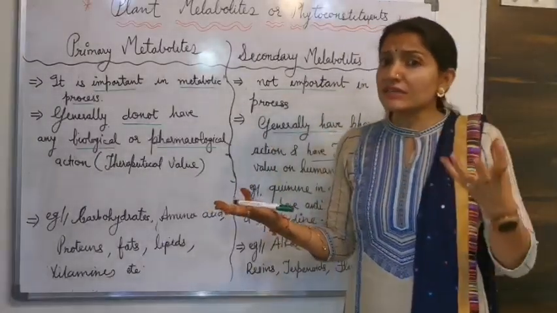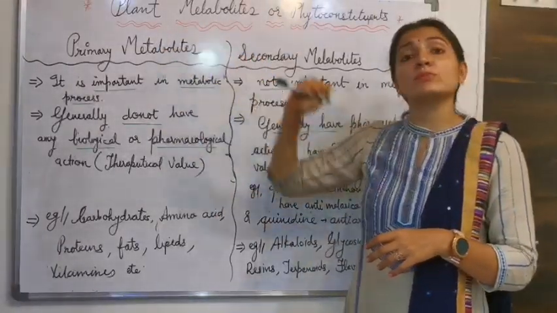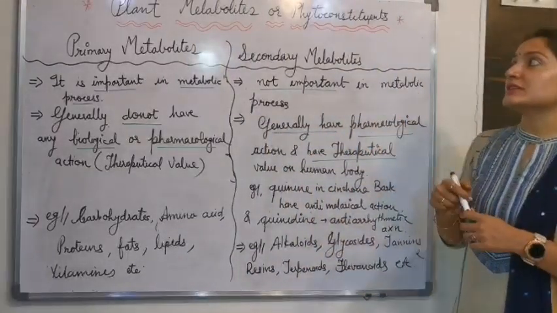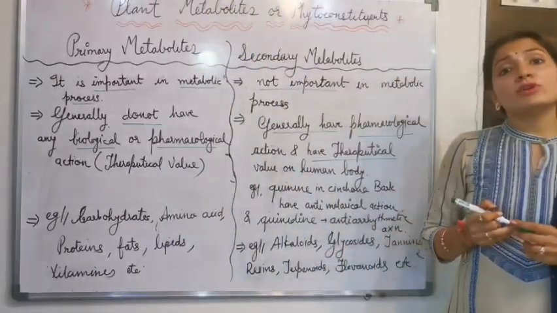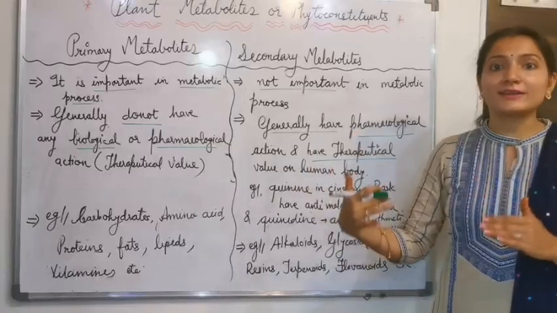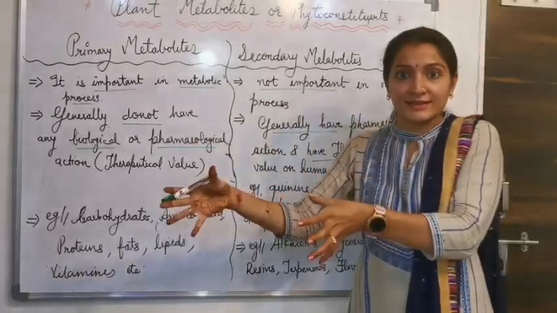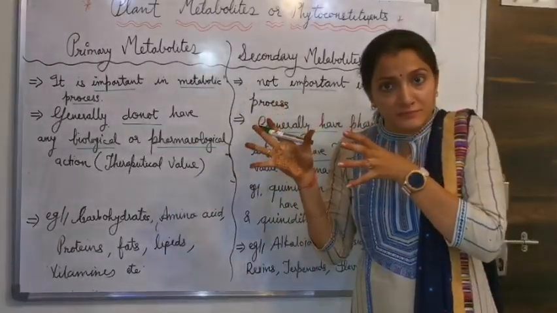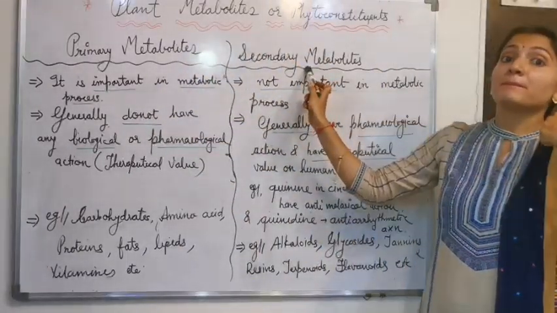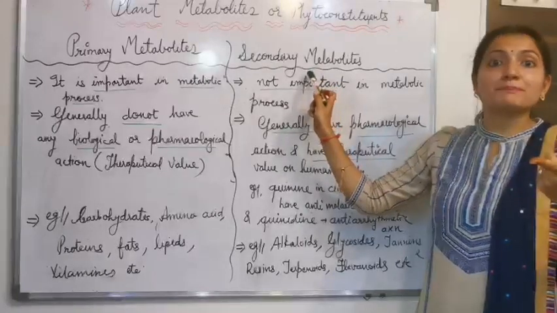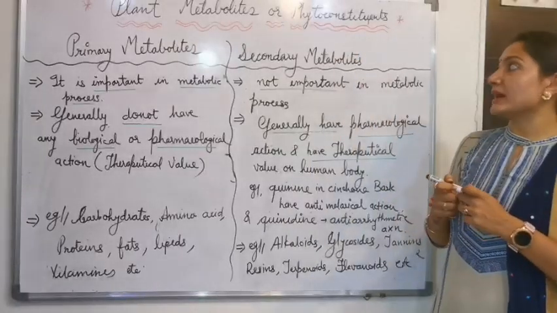I will recall and give a summary about primary metabolites, secondary metabolites, plant metabolite, and phytoconstituent. Plant metabolites means metabolites produced by the plant. Phytoconstituent means constituents produced by the plant. First, the plant produces primary metabolites by the biosynthetic or biochemical pathway. From these primary metabolites, by the metabolic pathway, at the end it produces secondary metabolites.